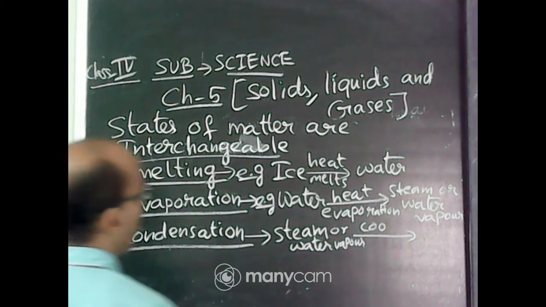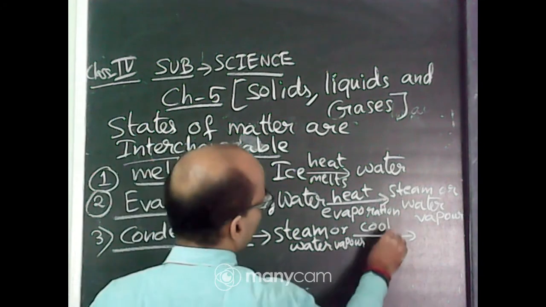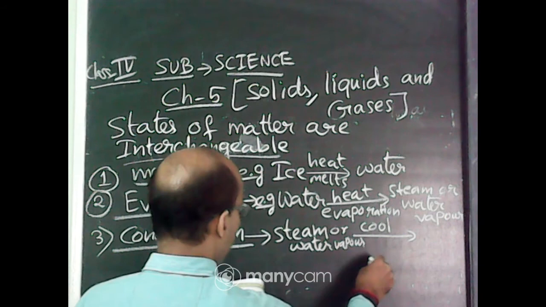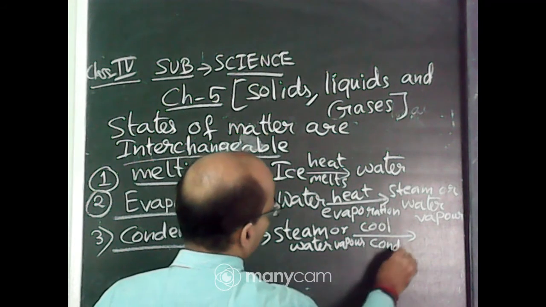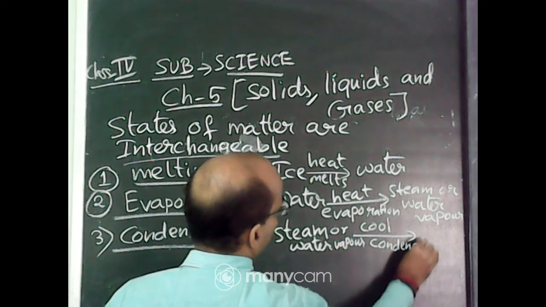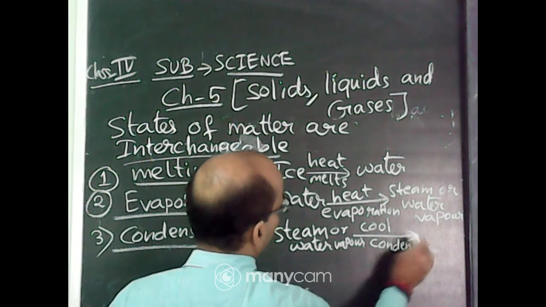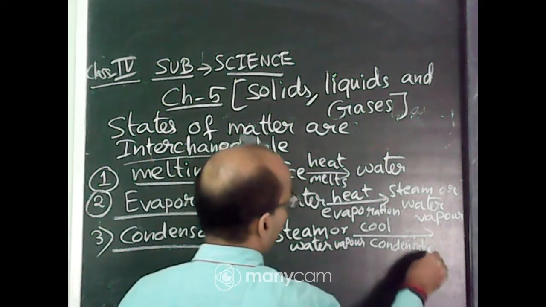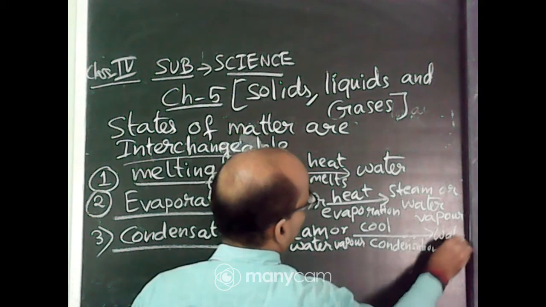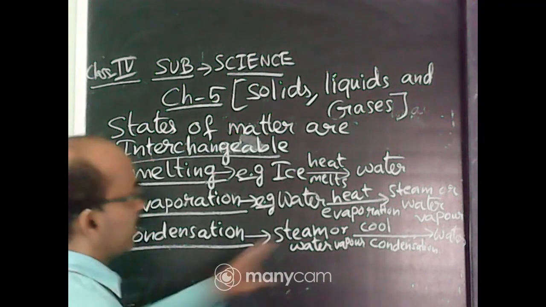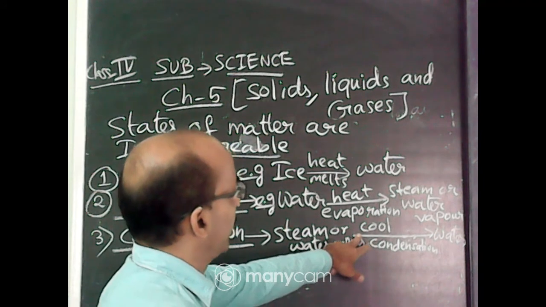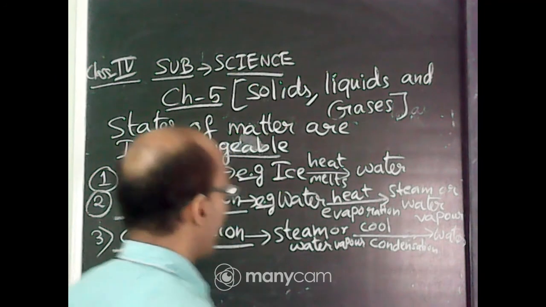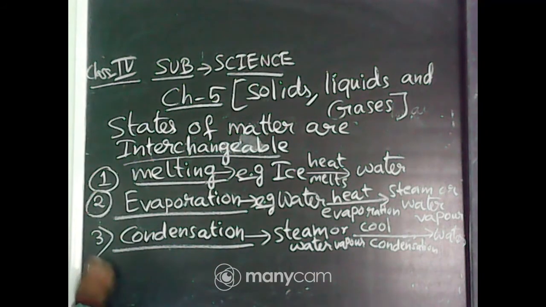When steam or water vapor is cooled, the process is condensation. Steam will give you water. That means when steam is cooled, it will give you water. The process is condensation.